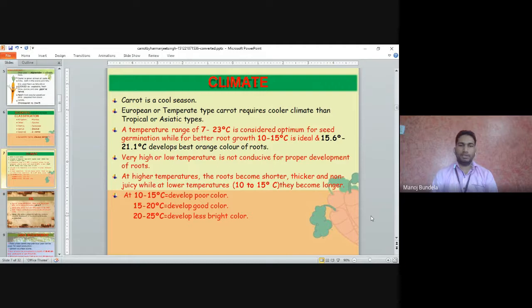At 10 to 15 degrees centigrade, poor color develops.